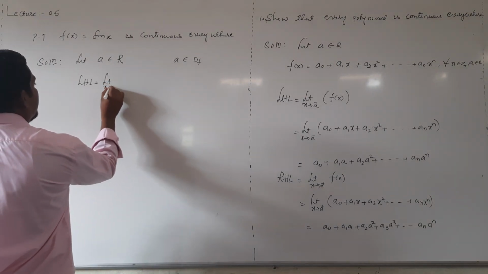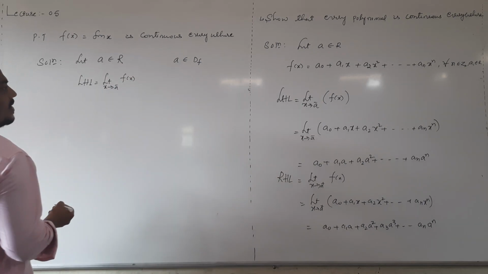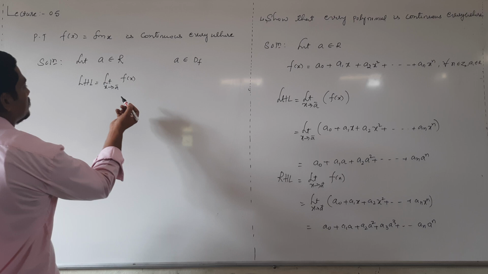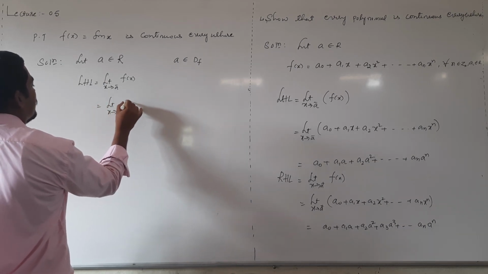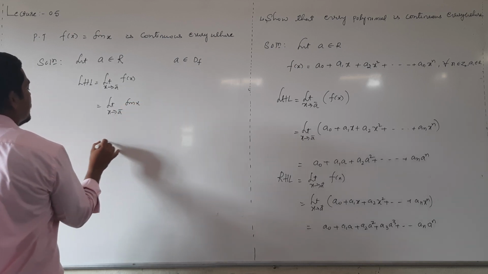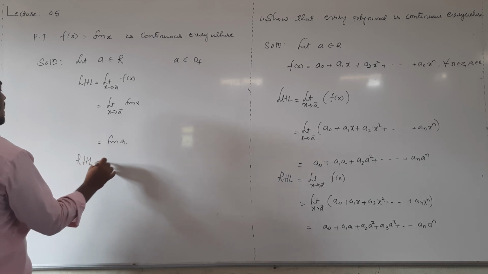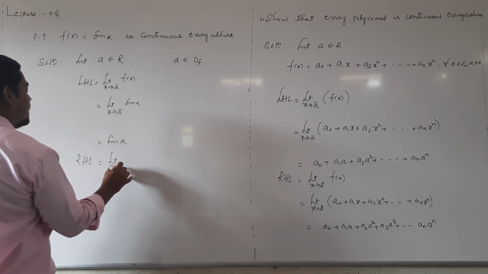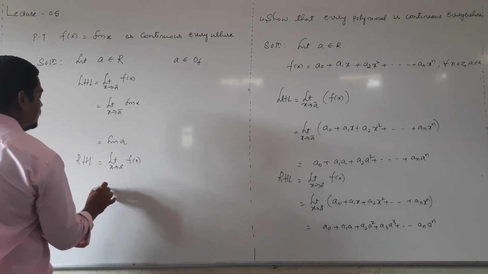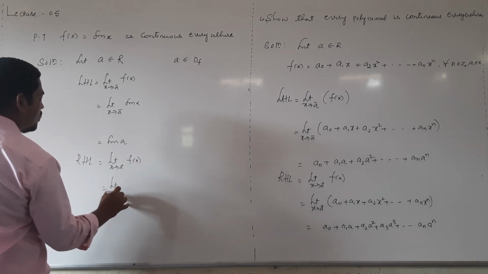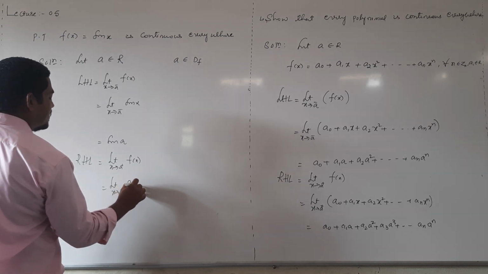Limit extending to a minus f of x, then limit extending to a minus what is our f of x, sin x, that's equal to sin a. Similarly evaluate right hand limit for sin x extending to a plus f of x, then limit extending to a plus what is our f of x, that is sin x.